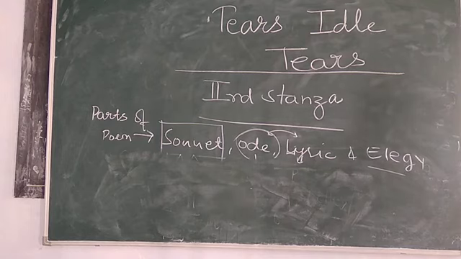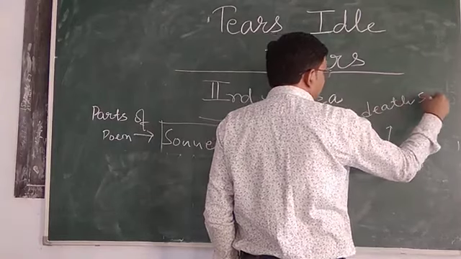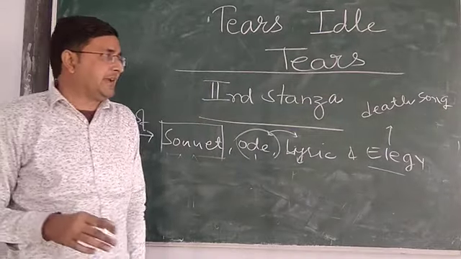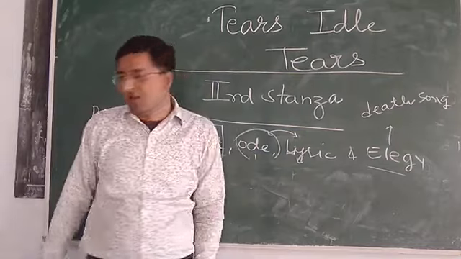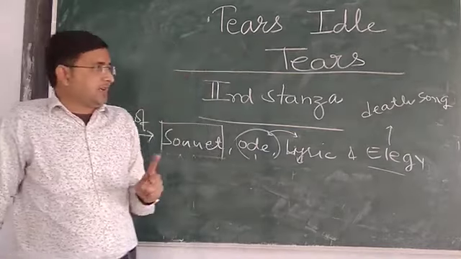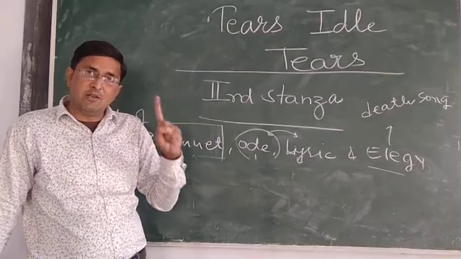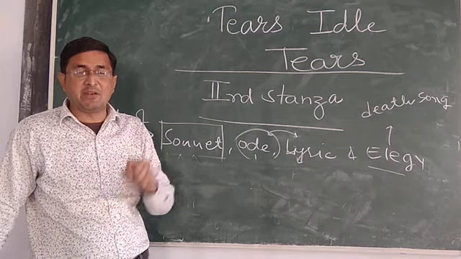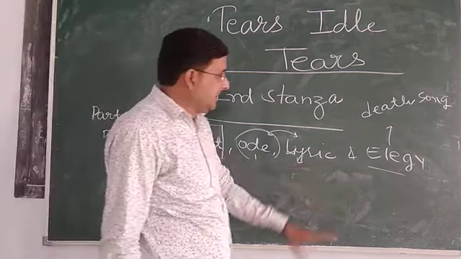Now it is the time to discuss elegy. Elegy is used for a death song. Elegy means it is written upon the death of someone, either someone or a group. That someone may be singular or plural. If you are writing a poem on the death of a single friend, that is an elegy upon a single person.